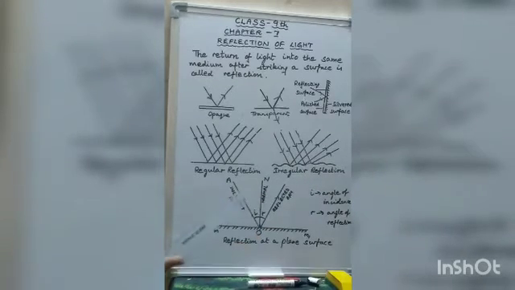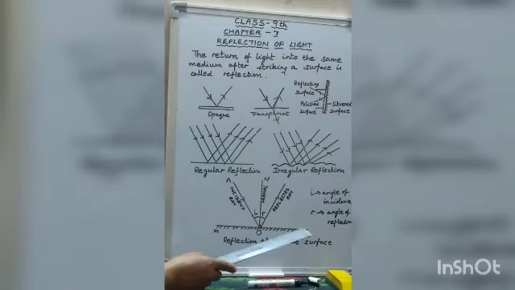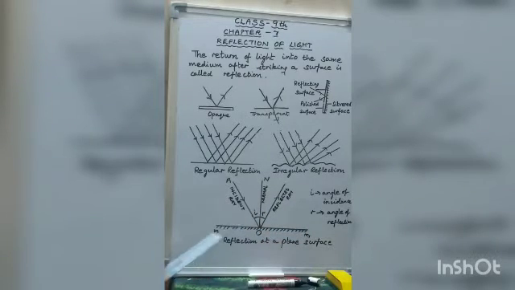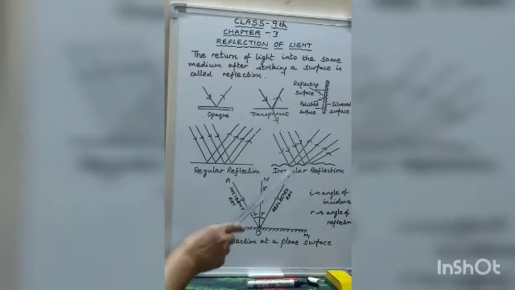Now some important terms related with reflection. See children, this is a plane mirror. It is polished at one surface. So if the ray of light falls on its polished surface, it will be reflected back. It will be returned back.